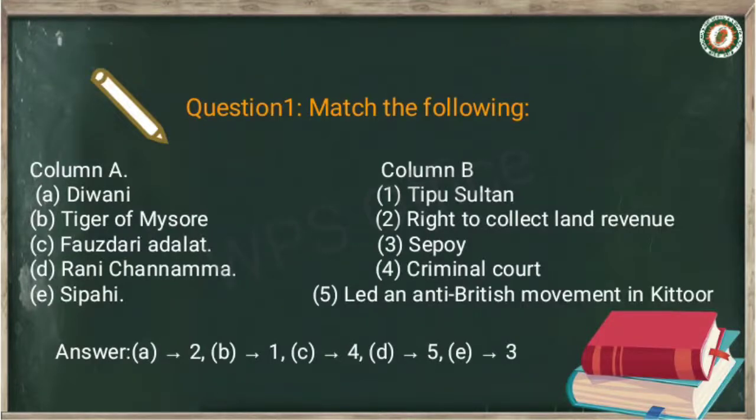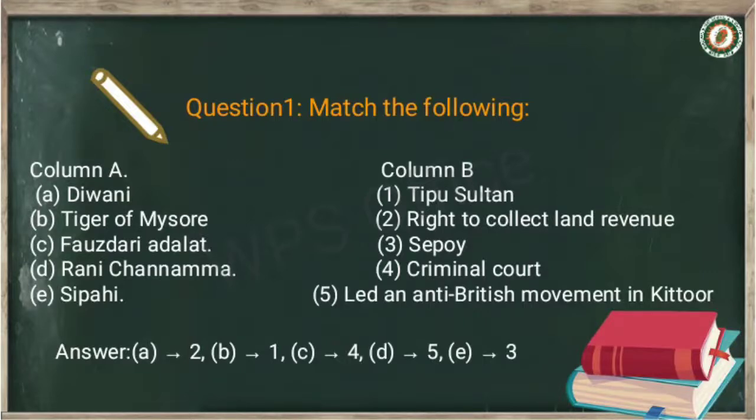Number B, in column A, it is Tiger of Mysore, and in column B, it will be option number 1, Tipu Sultan. Now option C, Fauzdari Adalat, will be matched with column B, option number 4, criminal court. So C 4, Fauzdari Adalat, criminal court.